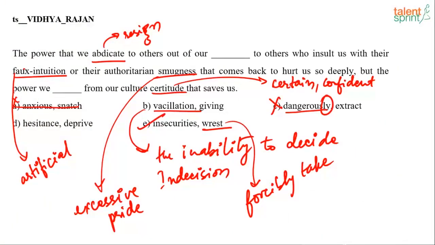Ma'am, could you please show me the screen once? Here it is, Vidya. That means resign to others, as in we quit and we give it to others. Jay Murli, abdicate to others, that's what it means. It is right.